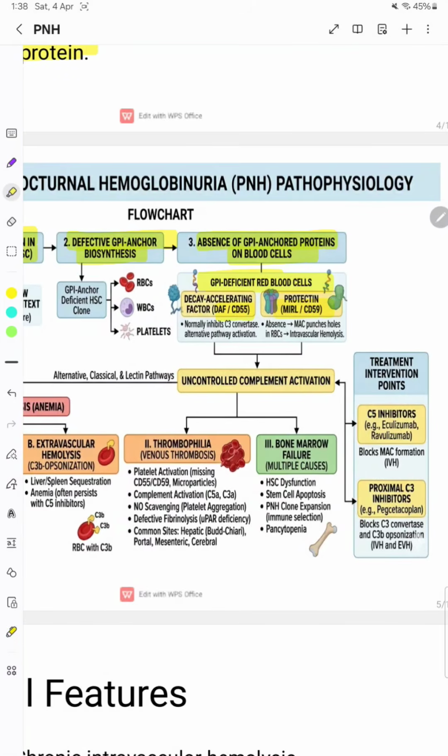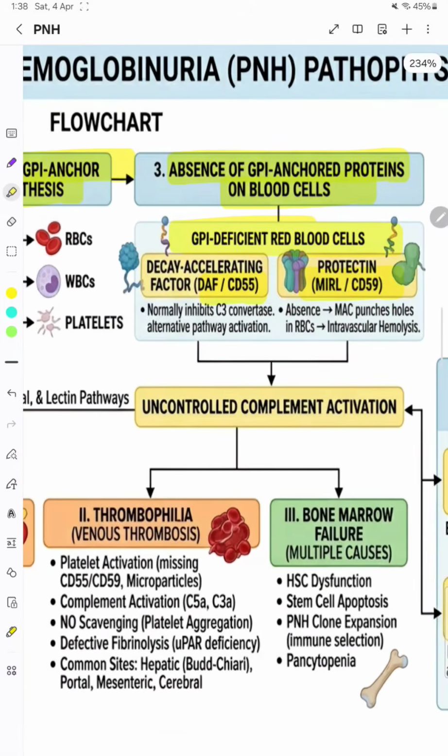CD55 or CD59. Normally CD55 inhibits the C3 convertase and C5 convertase and prevents the activation of the complement system.